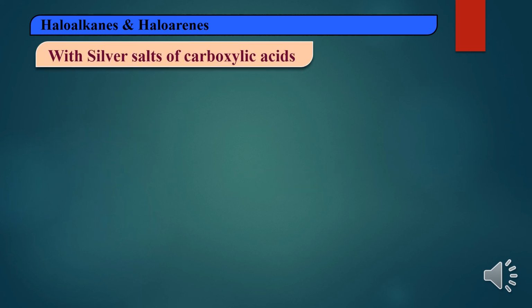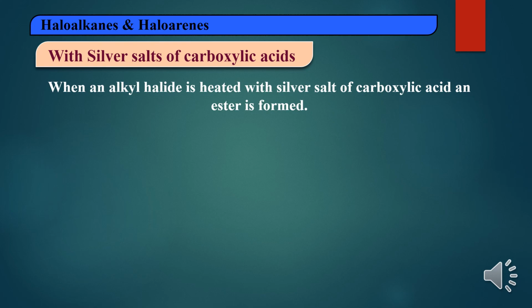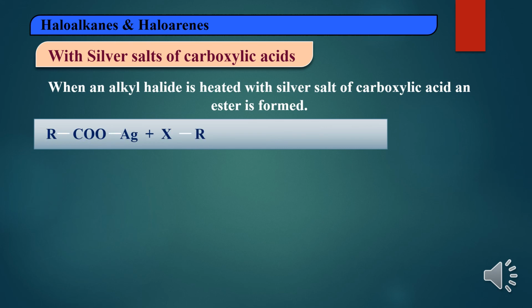Now, the reaction with silver salts of carboxylic acids. Carboxylic acid means RCOOH. Here the hydrogen is removed and replaced with silver, so it becomes a silver salt of carboxylic acid. When alkyl halides are treated with silver salt of carboxylic acid, ester formation takes place. You can see the reaction: RCOOAg, the silver salt of carboxylic acid, reacts with the alkyl halide. There will be removal of silver halide and formation of ester, with silver halide as a byproduct.